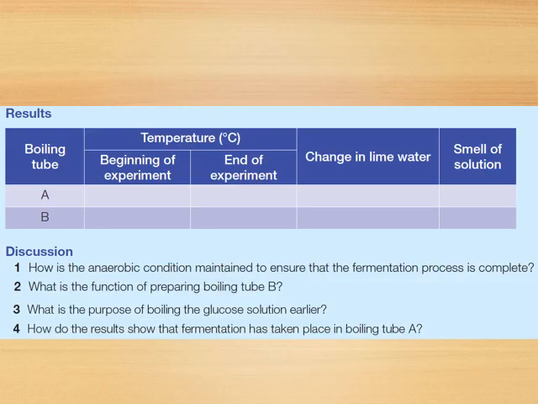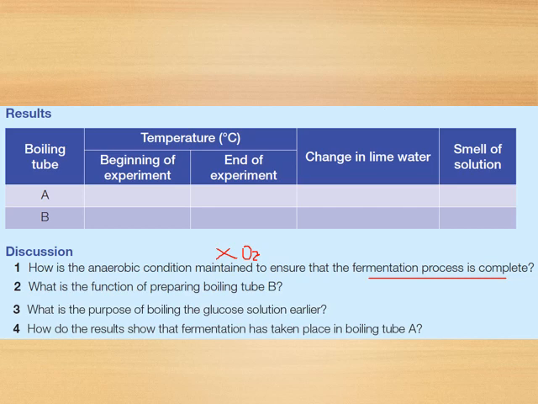Okay, for the discussion: how is the anaerobic condition maintained to ensure the fermentation process is complete? For the fermentation process, there must be no oxygen. So how to make sure there is no oxygen? Boil the glucose and also put a layer of paraffin oil to prevent dissolved oxygen.